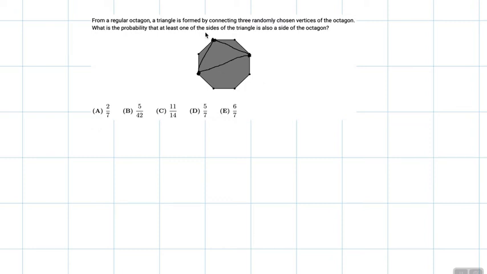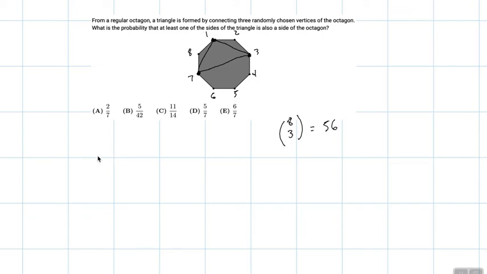So if we label these, there are 8 vertices labeled 1, 2, 3, 4, and so on. The number of possible triangles we can make is, since there are 8 vertices, just choose 3 of them. And this comes out to 56 triangles that you can possibly make. I want to focus on the triangles that will not have a side of the octagon.